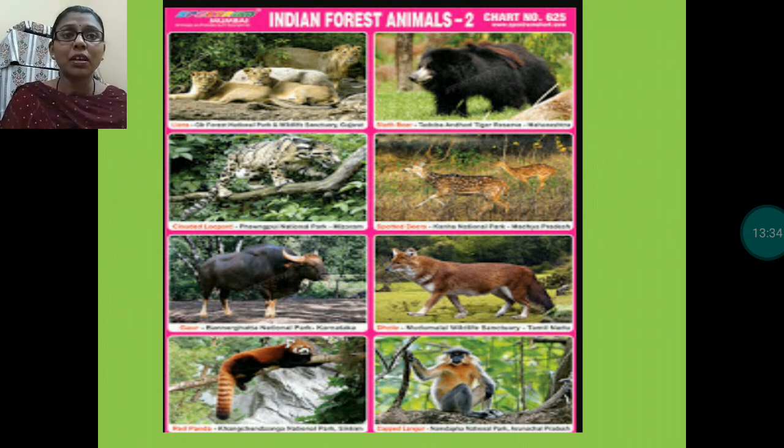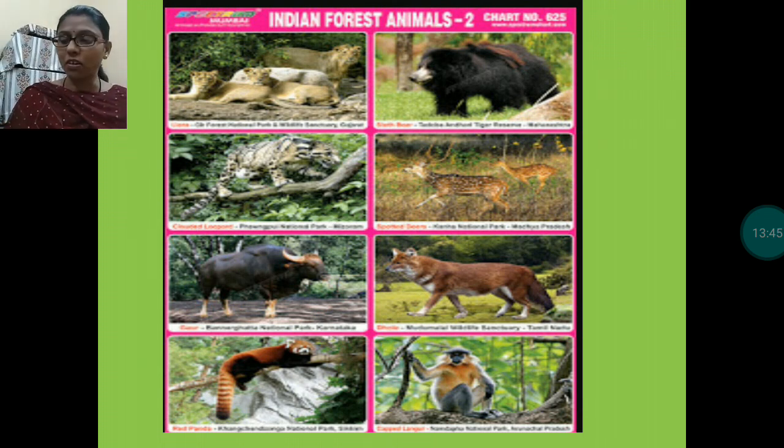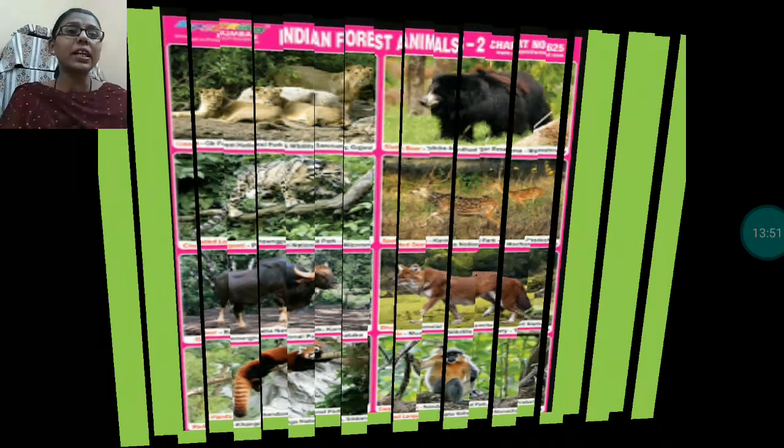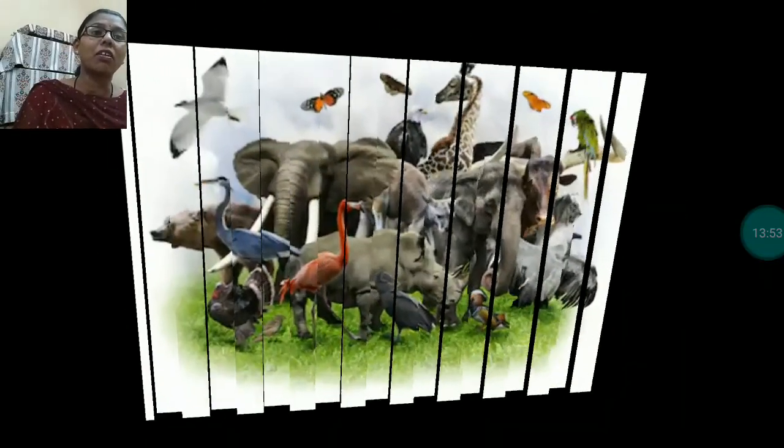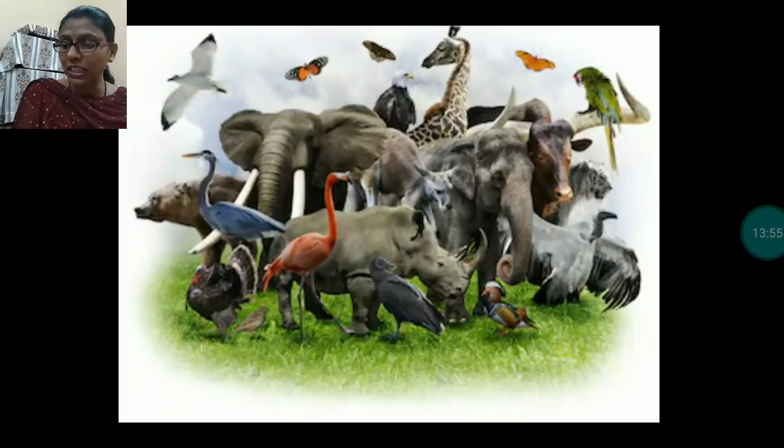Extinct means they are not in nature now. Our government has set up many national parks and wildlife sanctuaries to protect these wild animals. About these wildlife sanctuaries and national parks, we will discuss in our next class.